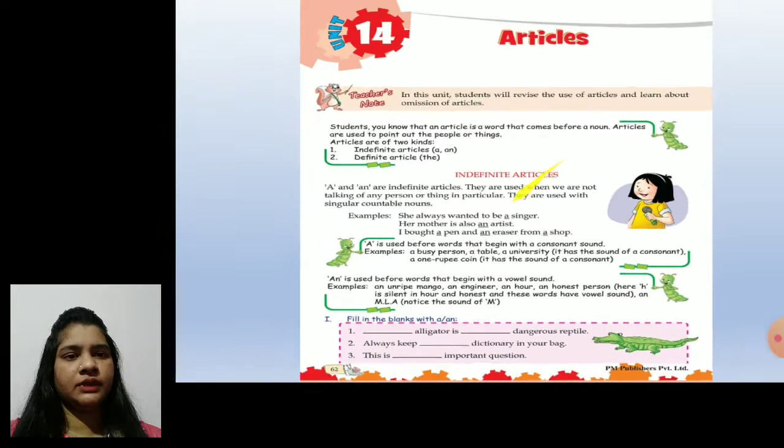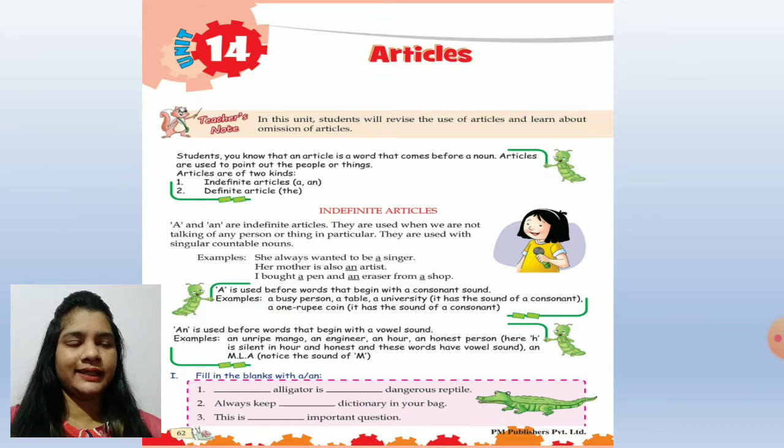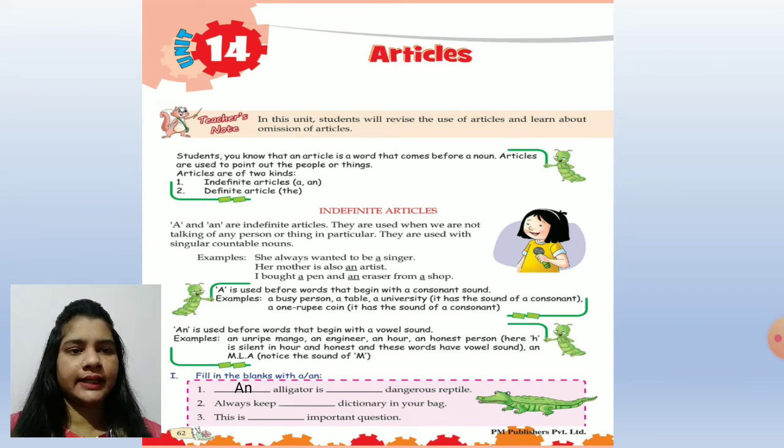Okay children, let us begin with the book exercise. Fill in the blanks with a or an. Children, see question number 1. Dash alligator. Alligator, it's giving the sound of vowel A here. So we will write an alligator is a dangerous reptile. Children, D is here in dangerous, it's giving consonant sound D. That is, an alligator is a dangerous reptile.